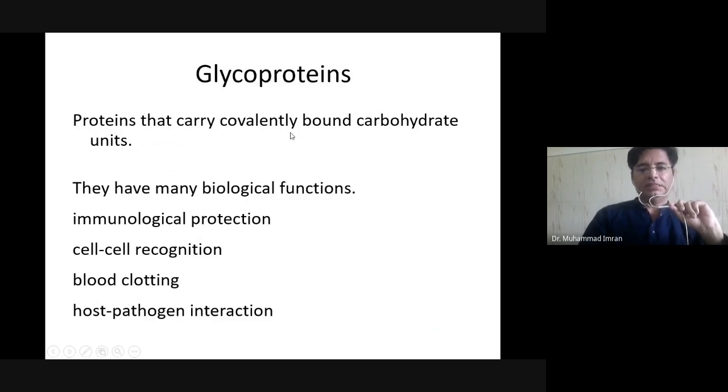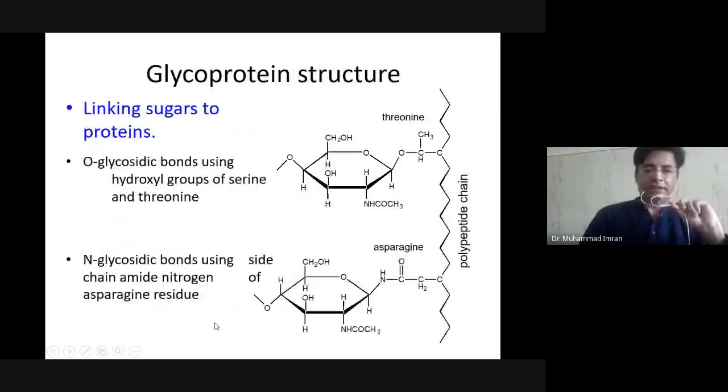Glycoprotein, the combination of carbohydrate and protein, is important. Why? Because they have a role in immunological protection. They have a role in cell-to-cell recognition. They have a role in blood clotting. They have a role in host-pathogen interaction.